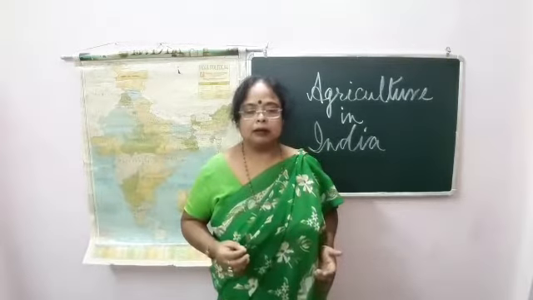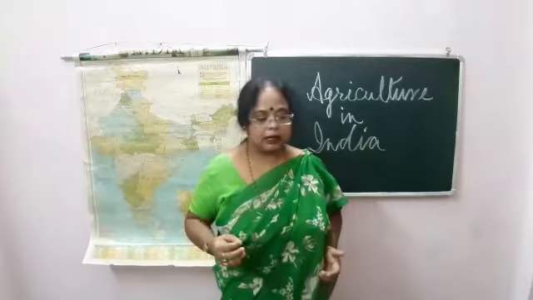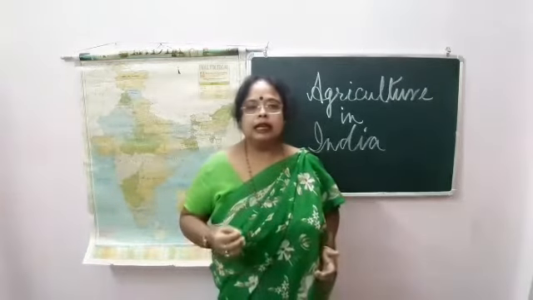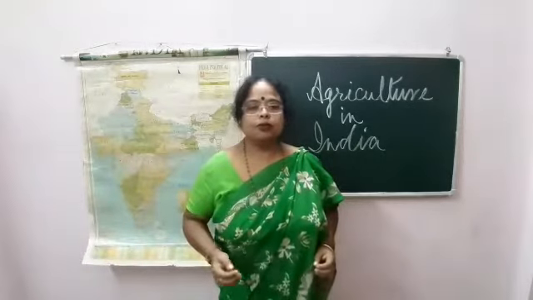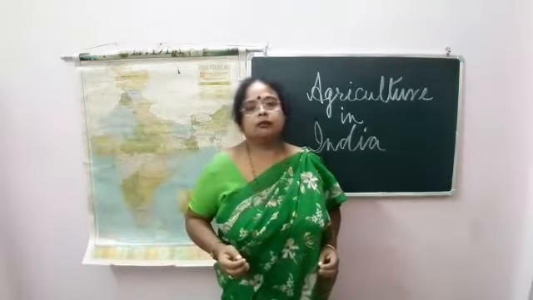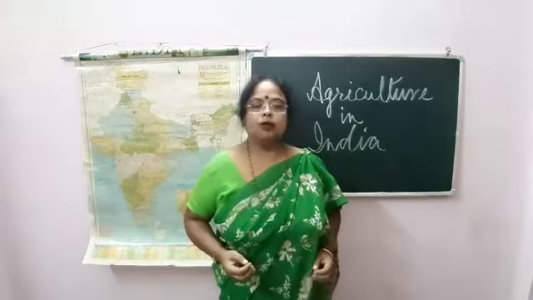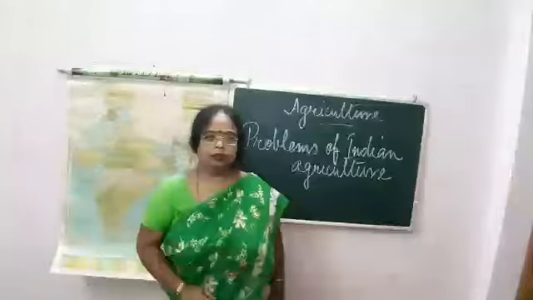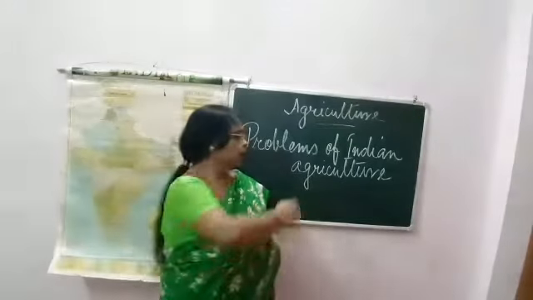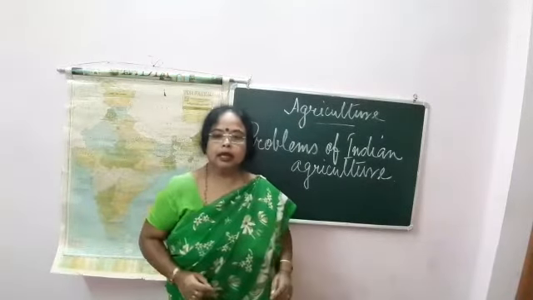Though we have seen the green revolution, there are still some problems in our Indian agriculture. So what are those problems, and also we will discuss here how to solve them. Let's see now what the problems of Indian agriculture are.